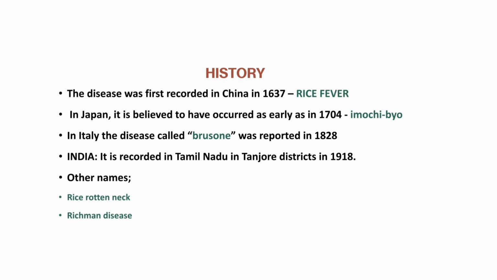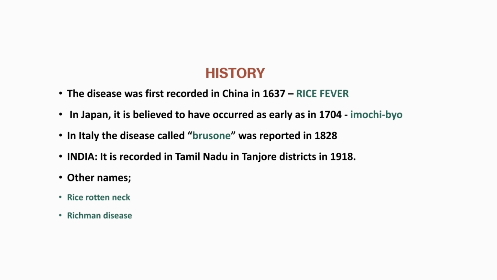Then in Italy, it was reported in 1828 and it was called bruchon. So three names of the rice blast disease: rice fever in China, Imochibio in Japan, then bruchon in Italy.